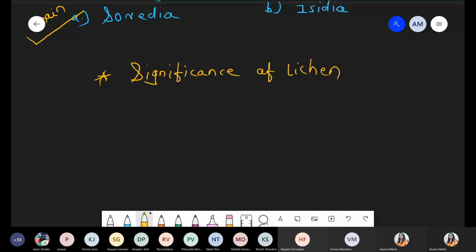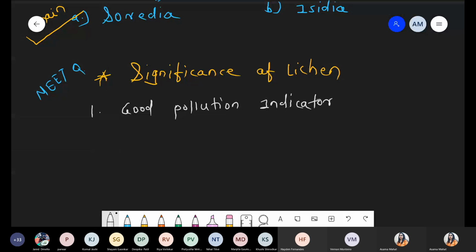Very simple and straightforward question, and again, this part is a favorite question. First one: lichens are a good pollution indicator for SO2. That's it.